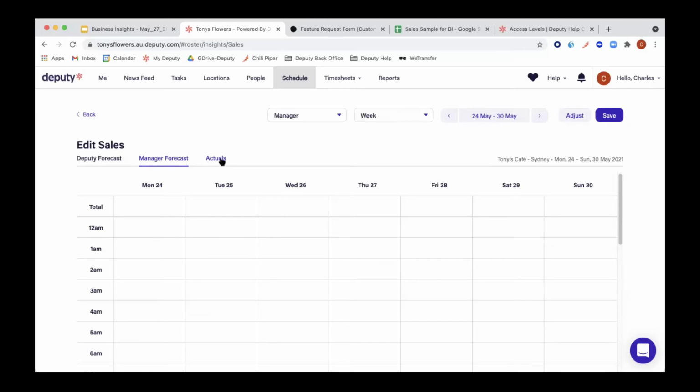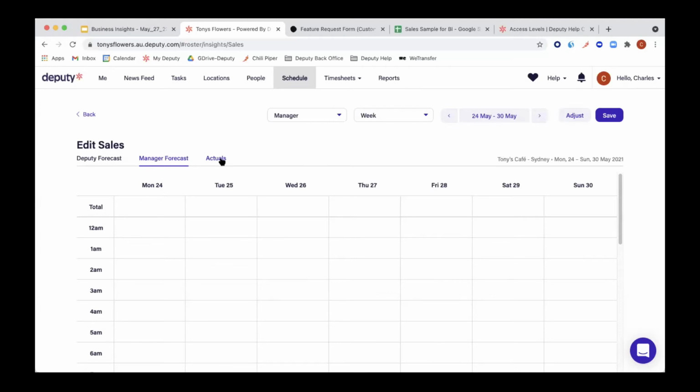Another thing that might be important to mention is, if we look at the reports later on and you look at the schedule and want to compare your sales data to your budget, we will always work with the actuals, looking backwards. So what you actually sold compared to what you actually spent on your staff members, not the forecast. So we will work with the actuals.